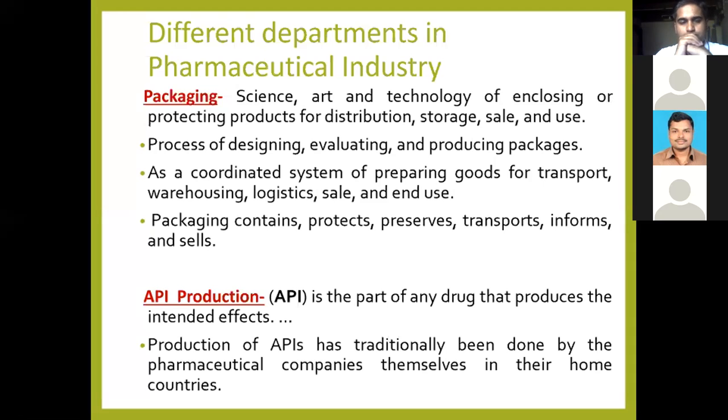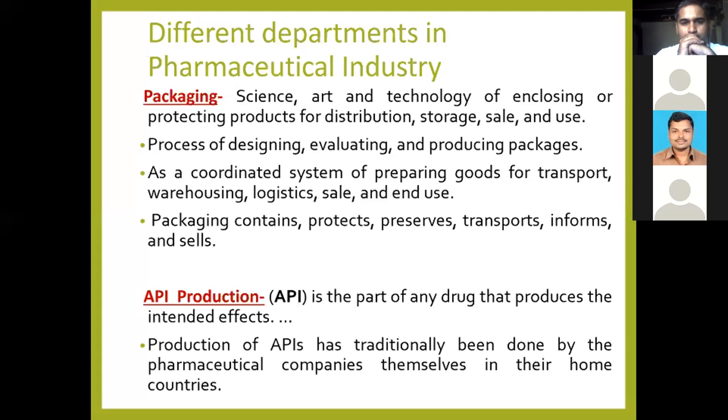It is a system of preparing goods for transport, and packaging also considers everything from start to end, like transport, warehousing, logistics, sales and end use by the patient.